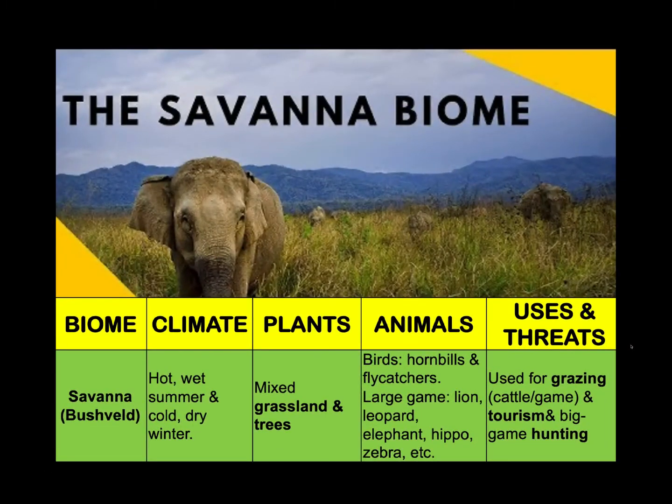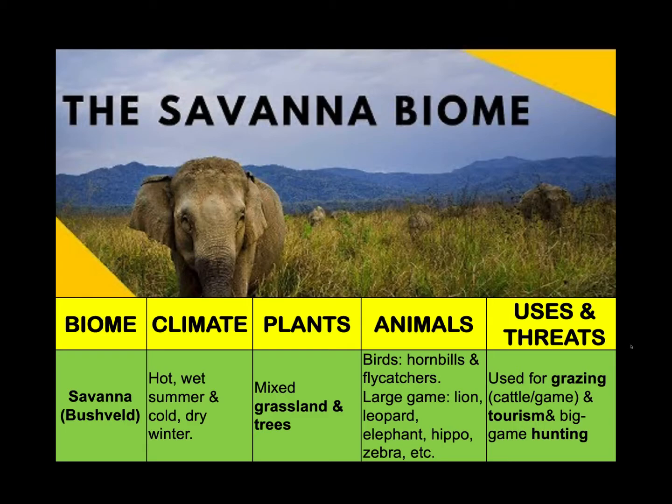Let's begin with the largest biome in Southern Africa. Yes, it's the Savanna Biome. Where do we find the Savanna Biome? Whereabouts in Southern Africa? Well, it is found mainly in Mpumalanga and the Limpopo provinces. But we will also be able to find it in the coastal belt of KwaZulu-Natal as well as the Eastern Cape.